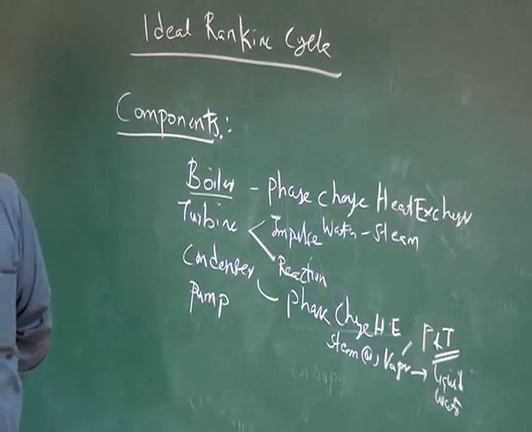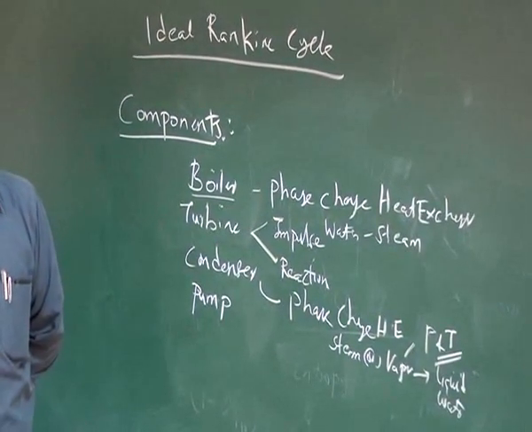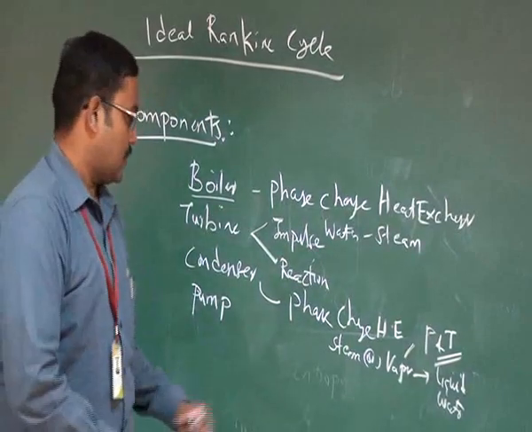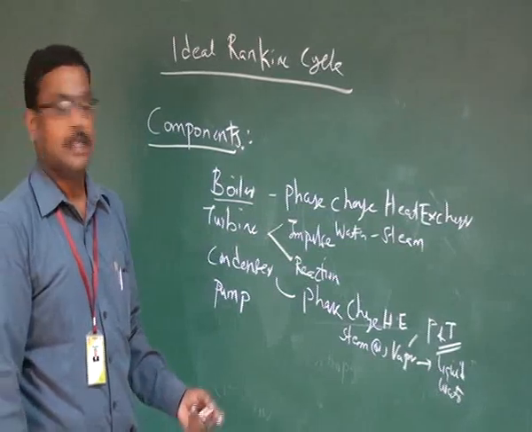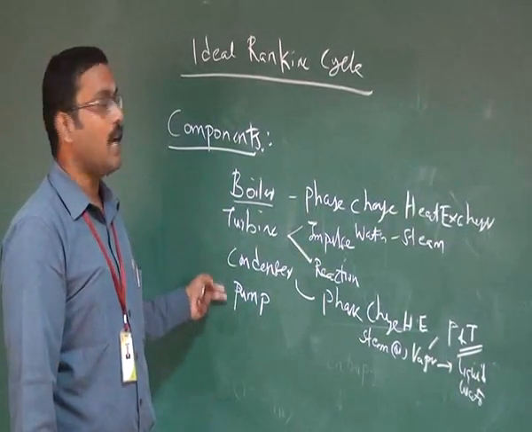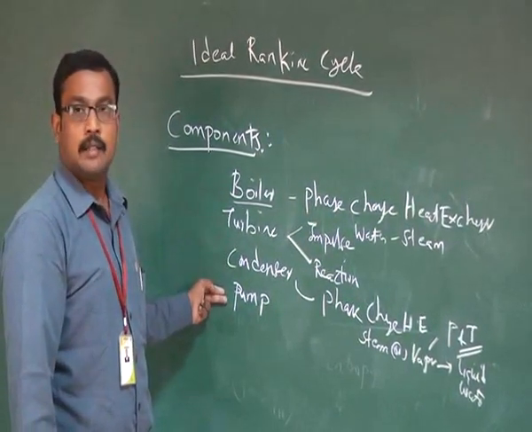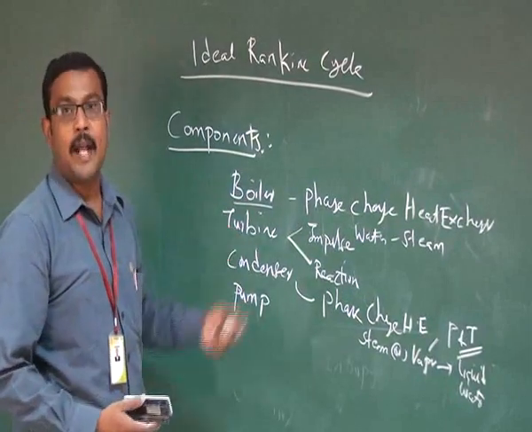The pump, it may be a centrifugal pump or axial pump. Its main purpose is to circulate the working fluid throughout all the components. So 4 major components are available in the ideal Rankine cycle. Okay. Now I am going to draw the schematic diagram.